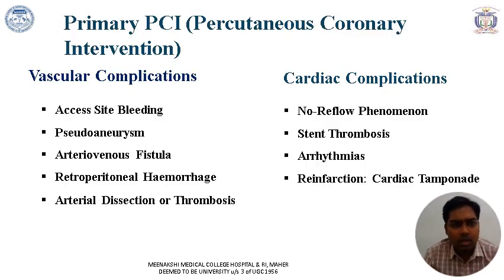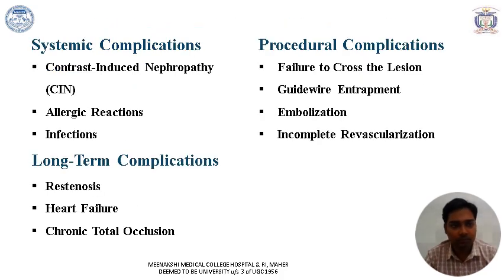So primary PCI includes various complications. Vascular complication includes access site bleeding, pseudoaneurysm, AV fistula, retroperitoneal bleed, arterial dissection or thrombosis. The cardiac complication includes no reflow phenomenon, stent thrombosis which can be acute or subacute, arrhythmias, reinfarction and cardiac tamponade. Systemic complication includes contrast-induced nephropathy, allergic reactions and infections.